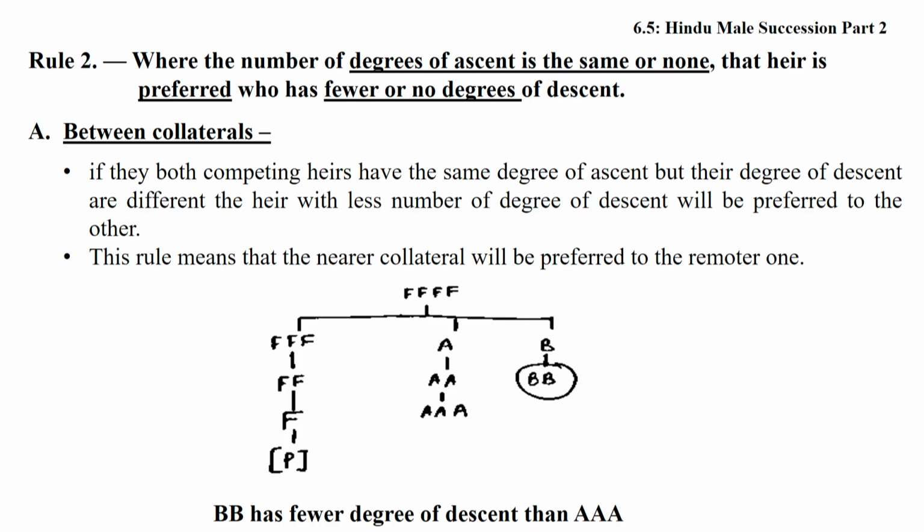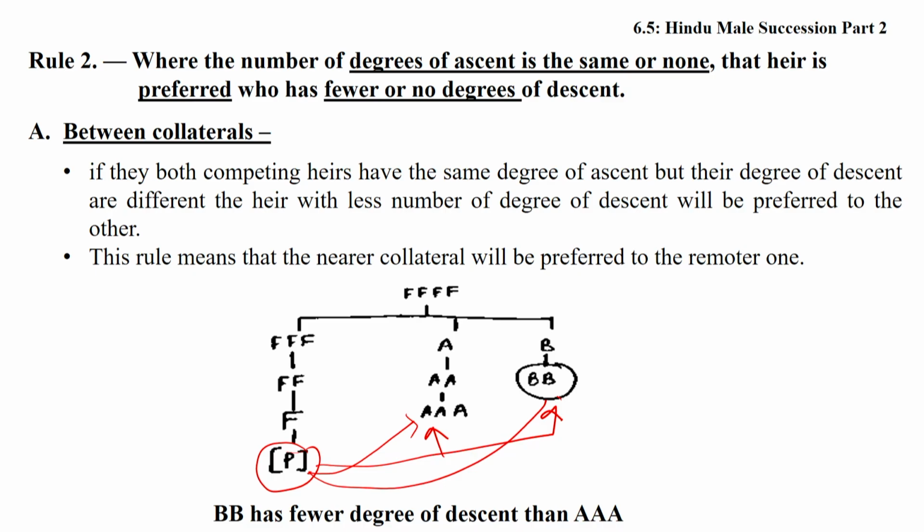For example, after the death of P, the question emerges whether the property of P will be inherited by BB or AAA. BB is the nearer collateral and AAA is the remoter collateral.